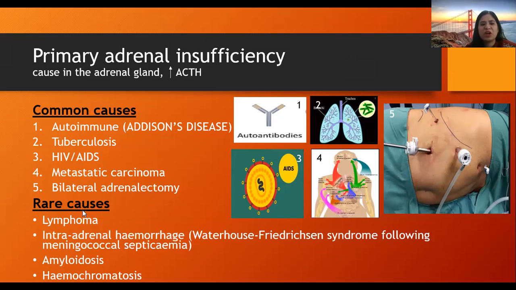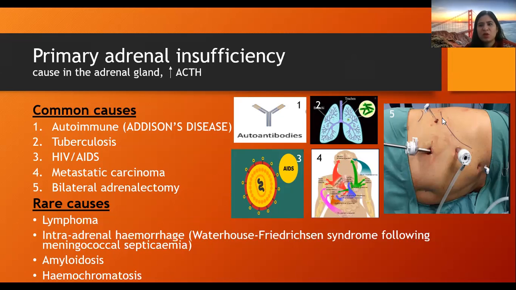Other causes which are rarer are lymphomas, intra-adrenal hemorrhage, also known as Waterhouse-Friderichsen syndrome, following meningococcal septicemia, that means some kind of hemorrhage is happening in the adrenal glands. Amyloidosis, in which there are deposits of amyloid in the adrenal gland, and hemochromatosis, in which there are iron deposits in the adrenal gland so as to interfere with the mechanisms of steroidogenesis.